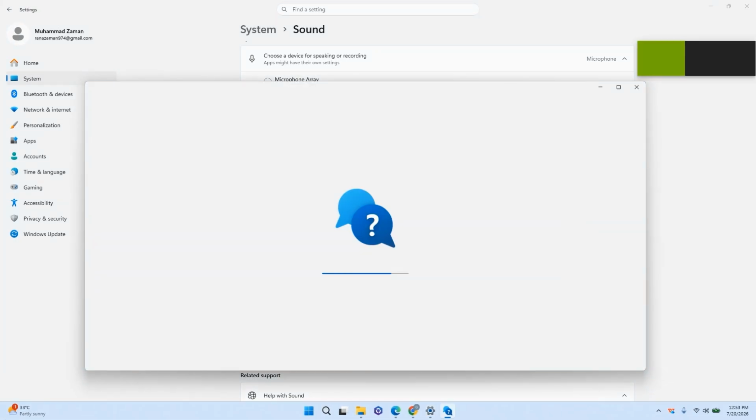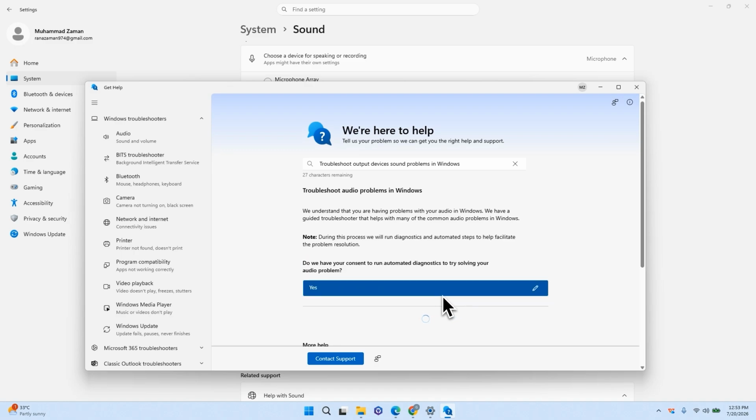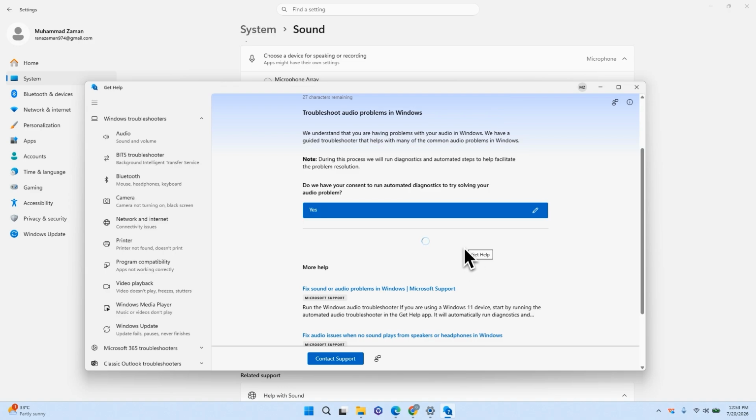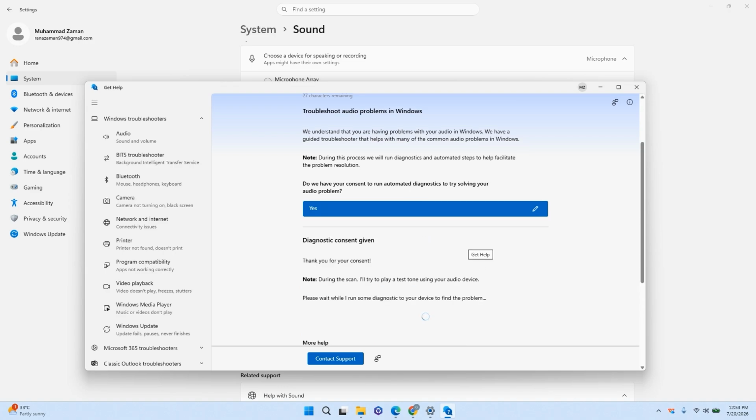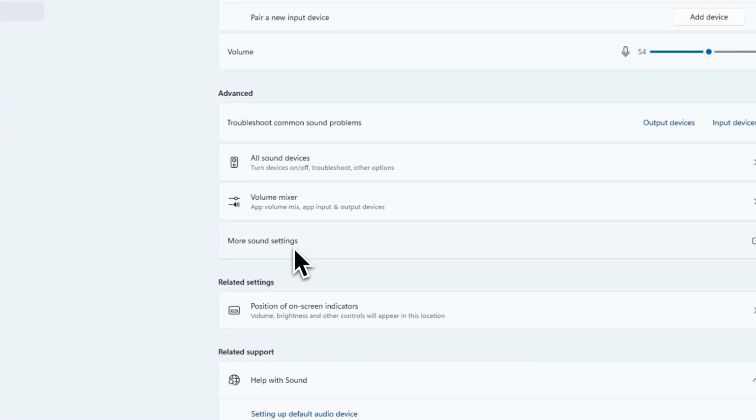A window will pop up. Follow the on-screen instructions and allow Windows to run the automated audio diagnostics. This tool will check for common sound issues and apply fixes if they're available. If the problem isn't resolved, scroll down and click More Sound Settings.